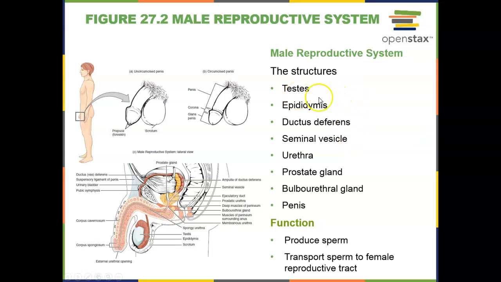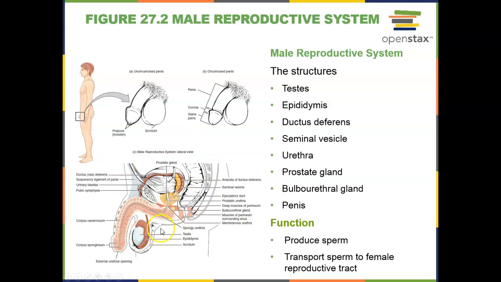So the males' organ, or their primary sex organ, are the testicles. Testicles are found in a sac called the scrotum. From there, we have a duct system that includes the epididymis, the ductus deferens, and the urethra. We have multiple secondary structures that help in production of semen: seminal vesicles, prostate gland, and bulbourethral gland. And then the organ of copulation is the penis. The major function of the male reproductive system is to produce sperm and transport that sperm to the female reproductive tract.